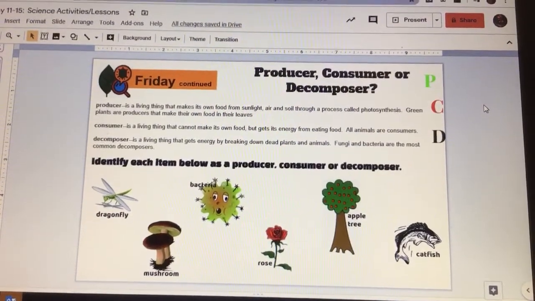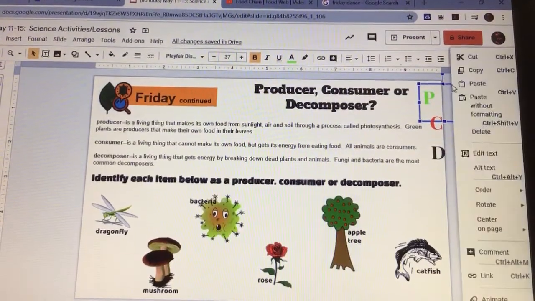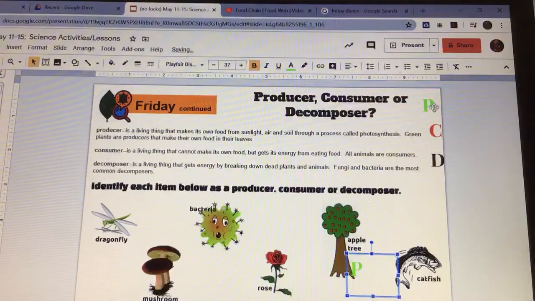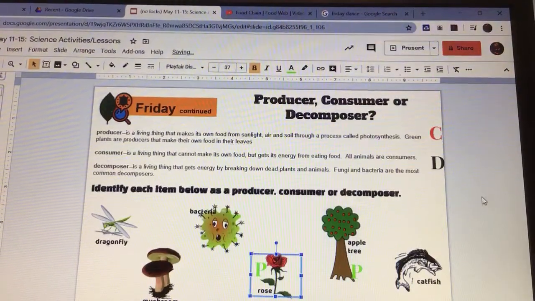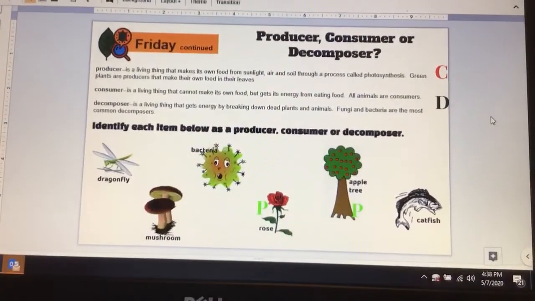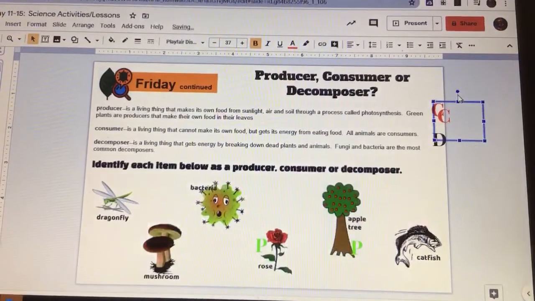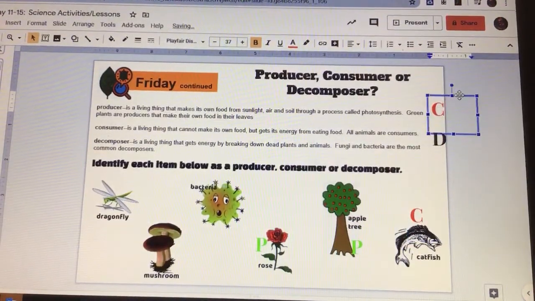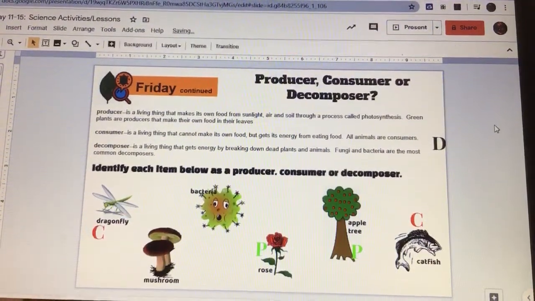All right, so hopefully you recognize that our producers are the apple tree, that is a producer, and then also the rose is a producer. Both of those things are producers, okay? The consumers, and I'm just doing Control D to get the same thing. The consumers, the catfish is a consumer, and our dragonfly is a consumer.